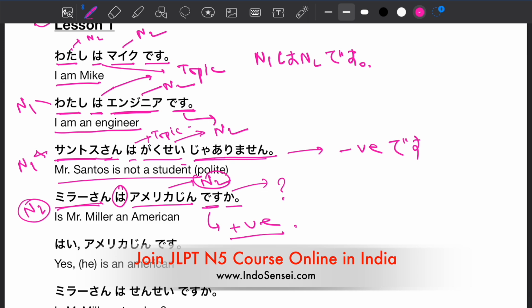In the English language, when we are asking something, if there is a question sentence, we always put a question mark at the end of the sentence. Similarly, in Japanese, the ka particle is always added to the sentence. Mira-san wa America jin desu ka?